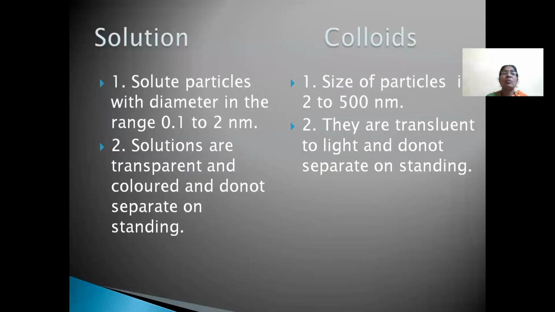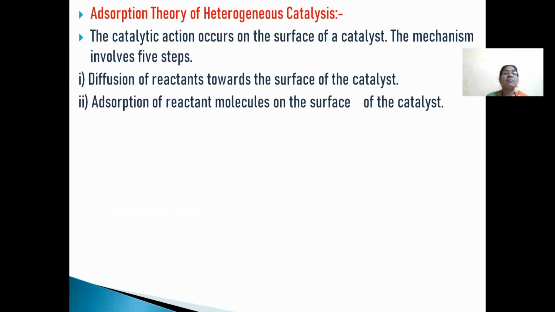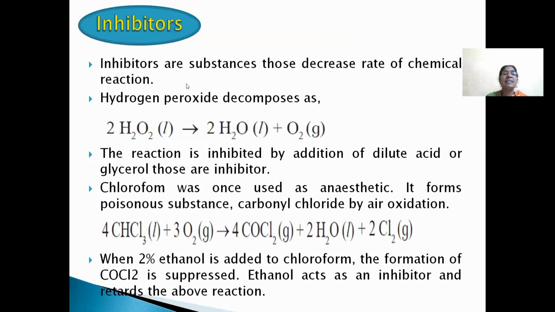In this way, today we discuss the points such as, number one, what are inhibitors? Inhibitors are substances which can decrease the rate of a chemical reaction. For example, decomposition of hydrogen peroxide. Second one, oxidation of chloroform to form carbonyl chloride. This formation of carbonyl chloride can be decreased by addition of 2% ethanol. Here ethanol acts as an inhibitor.